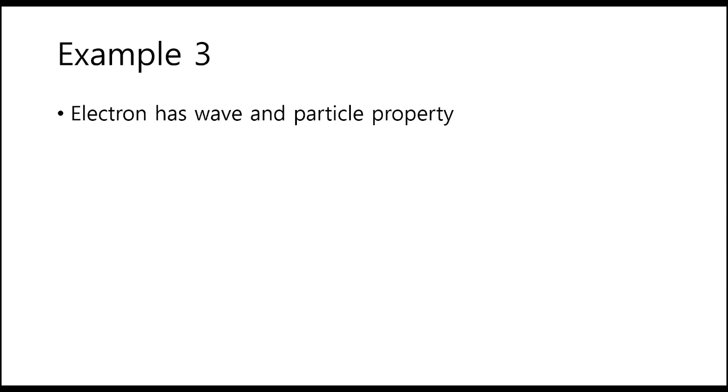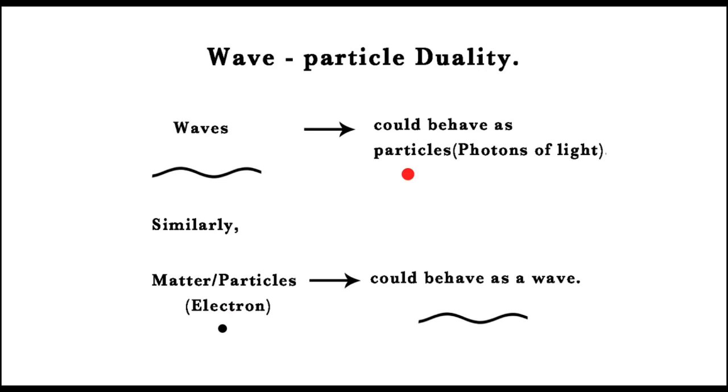Example 3. The electron has wave and particle properties. Wave-particle duality. Waves could behave as particles, photons of light. Similarly, matter particles, electrons, could behave as a wave.